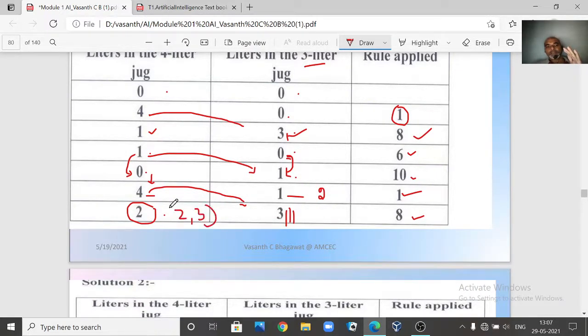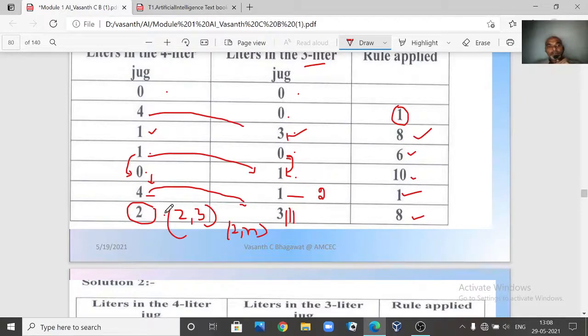Now you compare this with your goal state. What is your goal state telling? The goal state is 2 comma n. See, every time in your algorithm, if you go to the previous state, it is 4 comma 1. That 4 comma 1 you are going to check with the goal state. Is it equal? Here you have 4 comma 1 and there you have got 2 comma n. No. Then continue the algorithm.